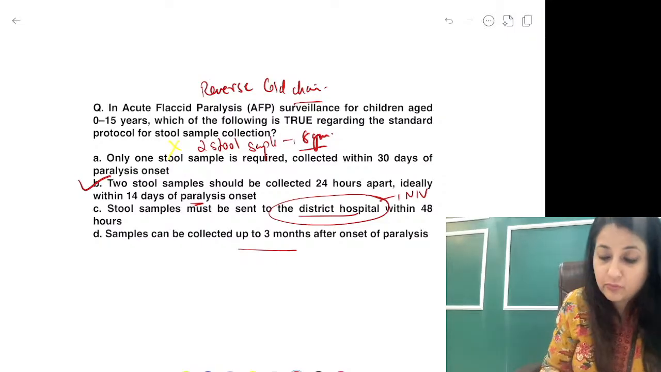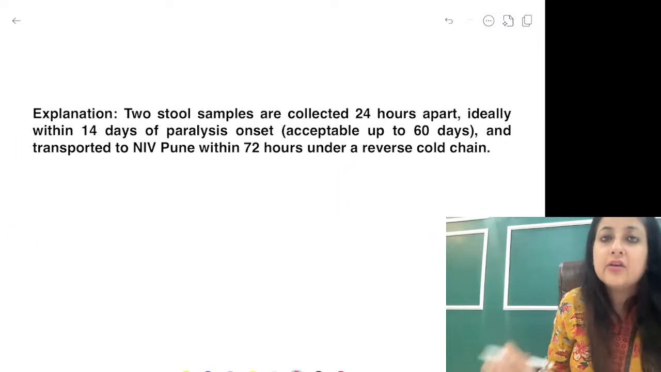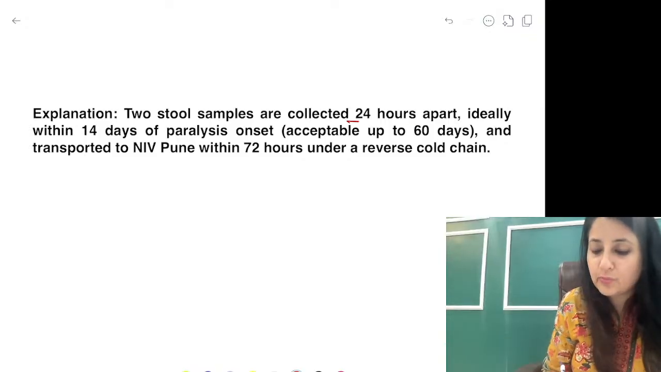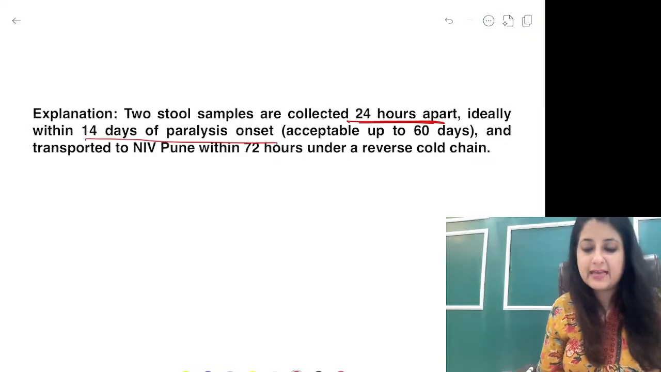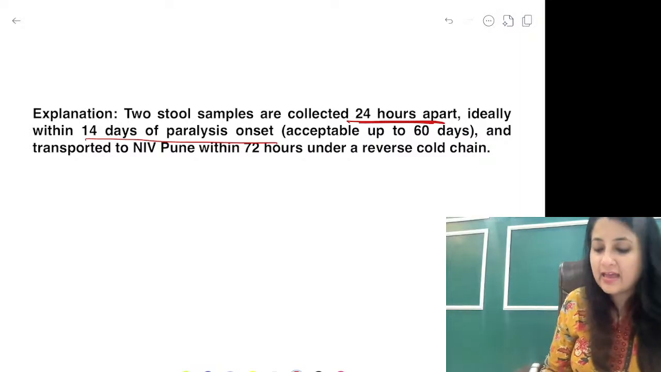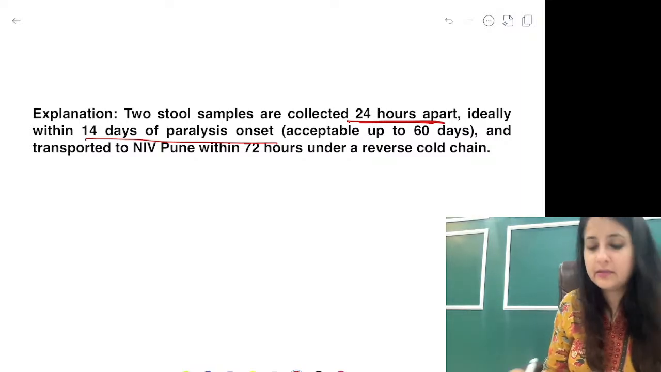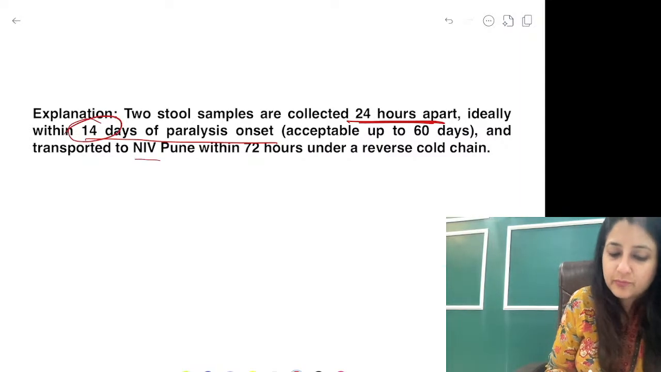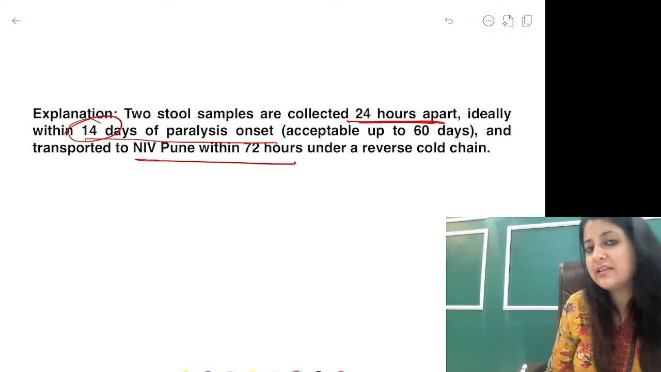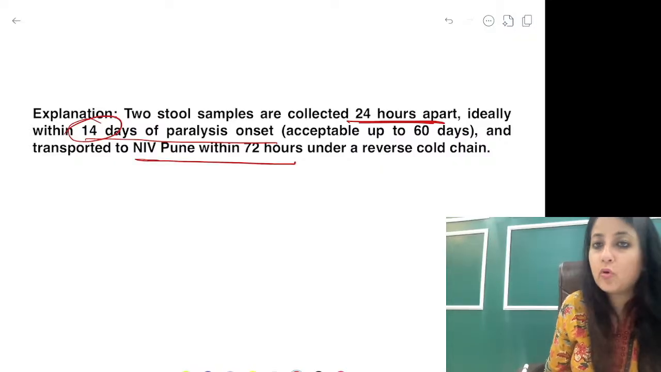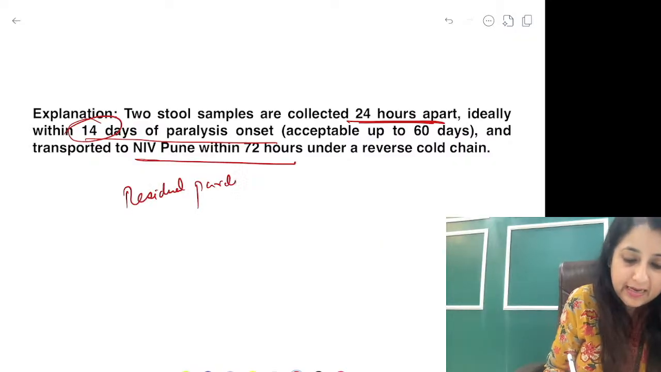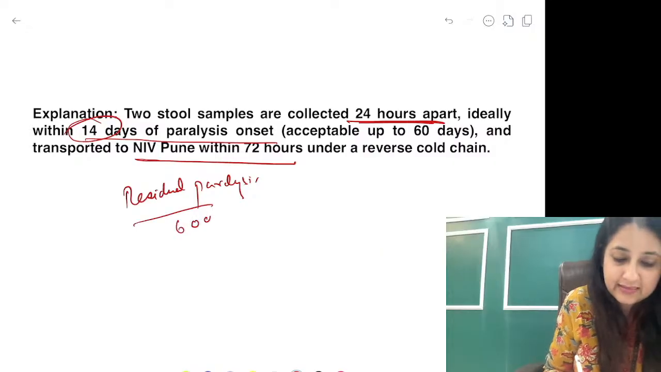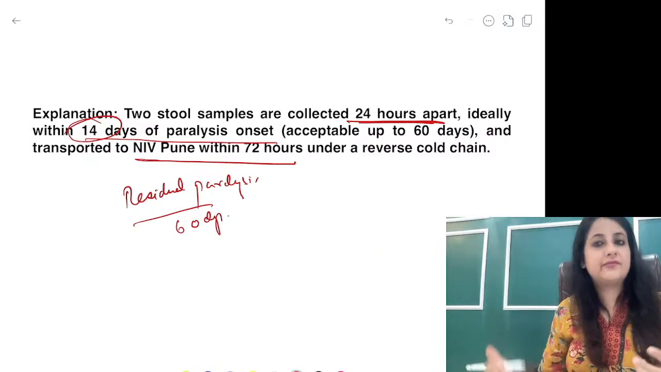So I'll just show you one slide over here, just to read it. 2 stool samples are collected 24 hours apart, ideally within 14 days of paralysis onset, and acceptable up to 60 days, but the best answer is 14. Transmitted to NIV Pune within 72 hours. ठीक है, और पोलियो केस का कन्फर्मेटरी रेसिडुअल पैरालिसिस आप चेक करते हो 60 डेज पे. रेसिडुअल पैरालिसिस यू आर गोइंग टू चेक विद इन 60 डेज. कन्फर्मेशन यू कैन गिव टिल 90 डेज.